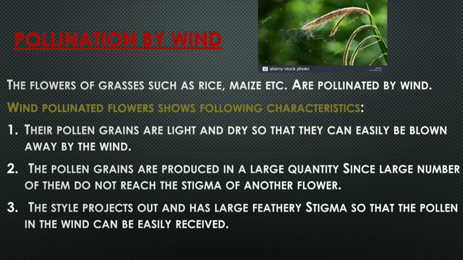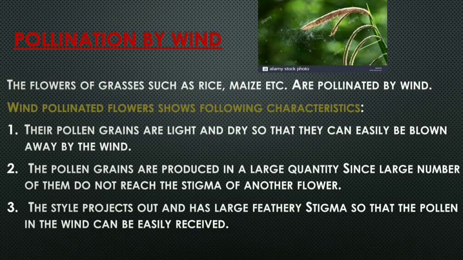First is pollination by wind. The flowers of grasses such as rice, maize, etc. are pollinated by wind. The wind pollinated flowers show the following characteristics. What are the characteristics of the flowers which get pollinated by the wind? The first is that their pollen grains are very light. They are lightweight and dry, so that they can easily be blown away by the wind.